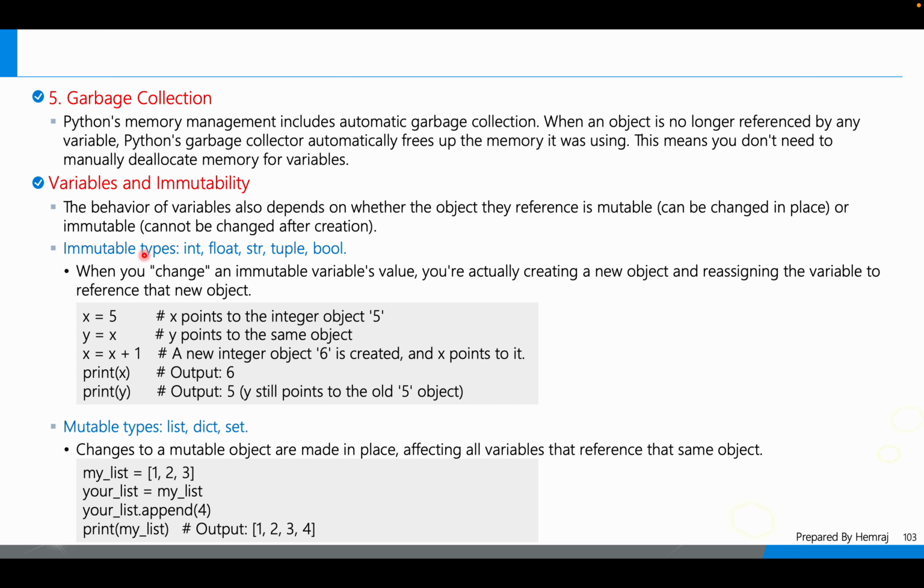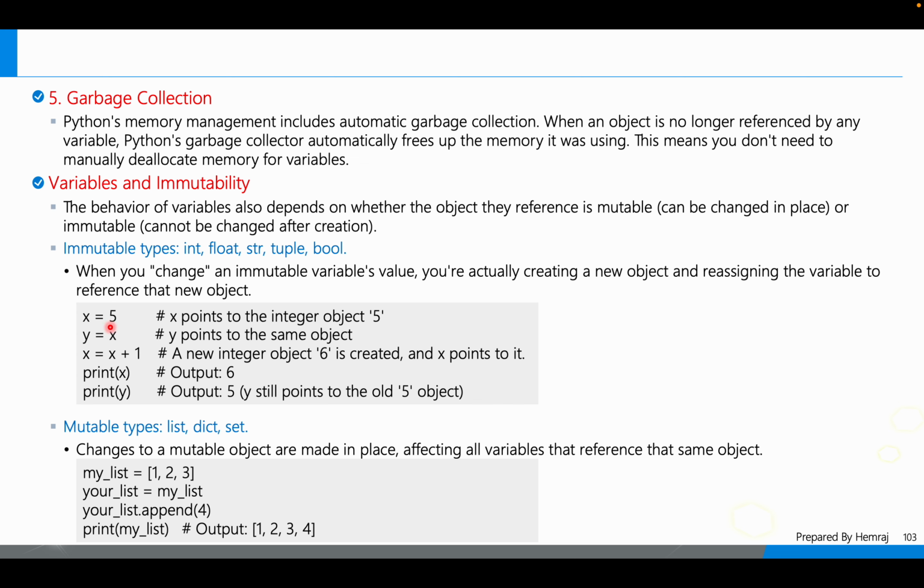Right. The immutable types are integers, float, string, tuple, bools. You will see later on the slides. When you change an immutable variable's value, you are actually creating a new object. Those variables are immutable, so the type will not change.